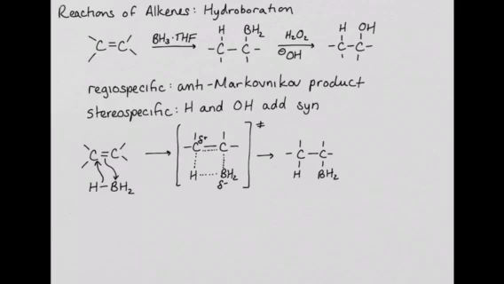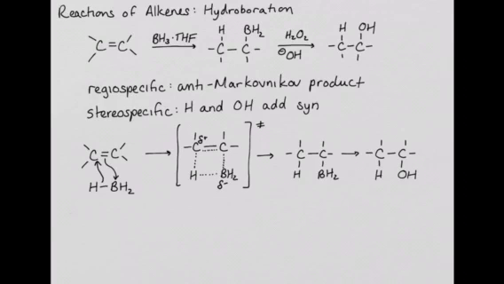In the next step, boron is oxidized and replaced with the hydroxyl group of the alcohol. This happens without any change in the stereochemistry, resulting in a product that has the hydrogen and the hydroxyl group added to the same side of the molecule. Because the hydroxyl group replaces the BH2, it is the addition of borane to the carbon-carbon double bond that determines the regiochemistry of the reaction.